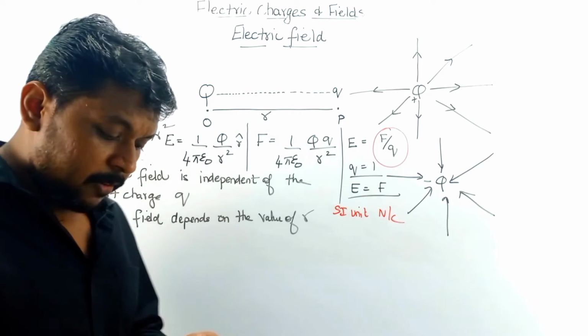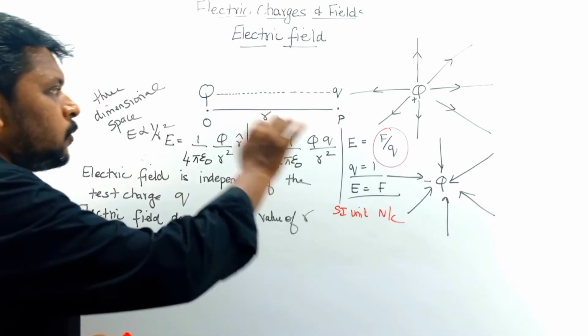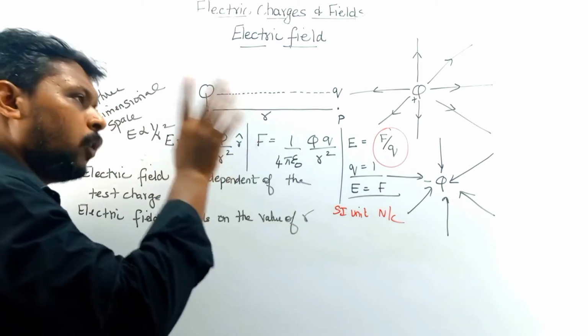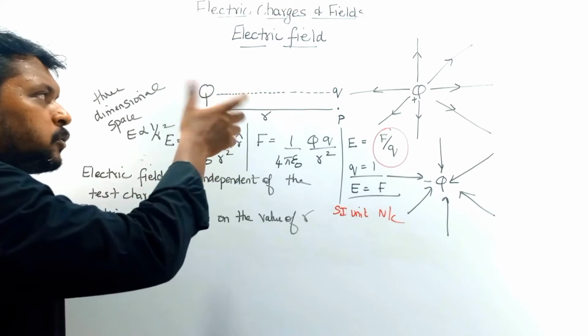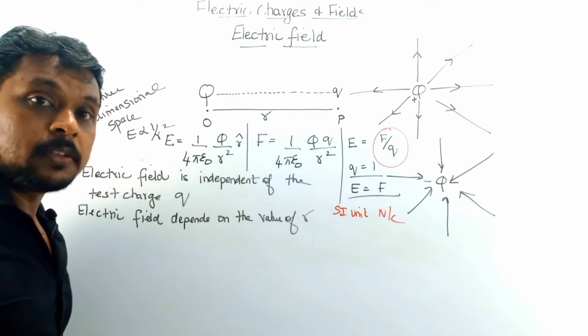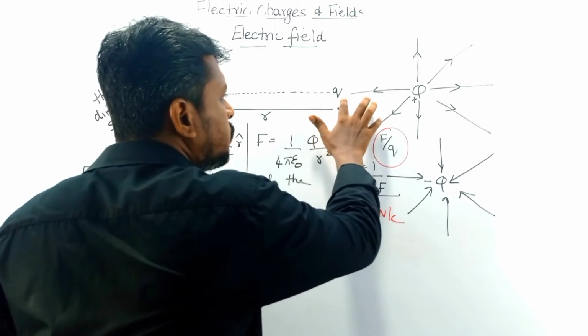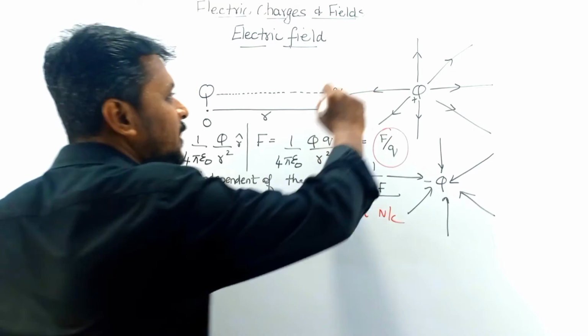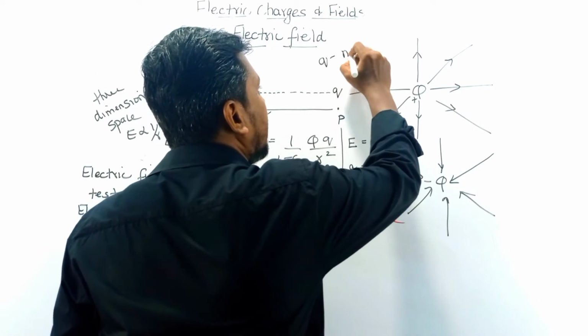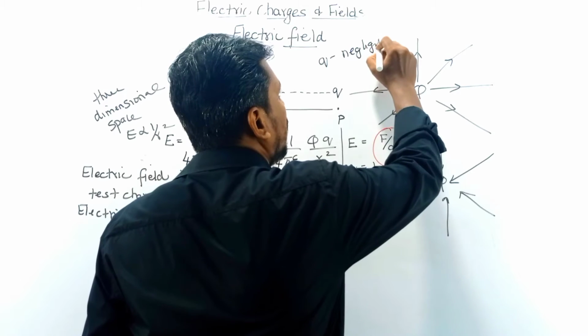So here we have talked about only this particular charge. You also know from Coulomb's law, when we have two charges, force acts between these two charges. But here we never talked about the force due to this charge, because in this case this charge q is made negligibly small.